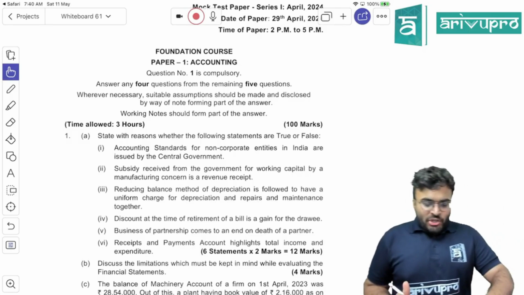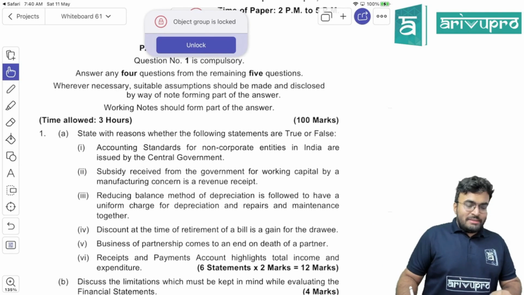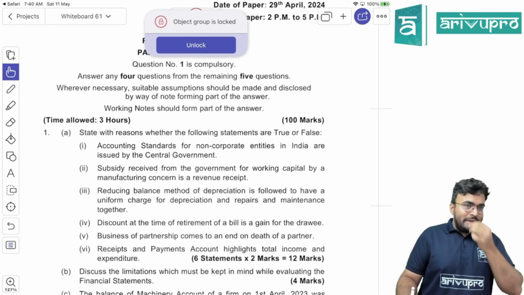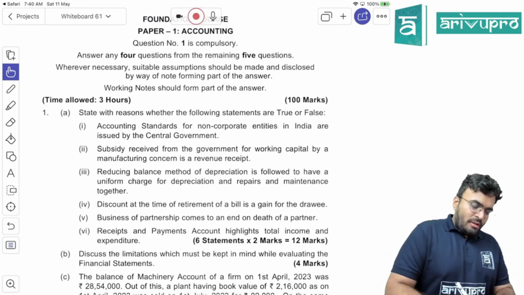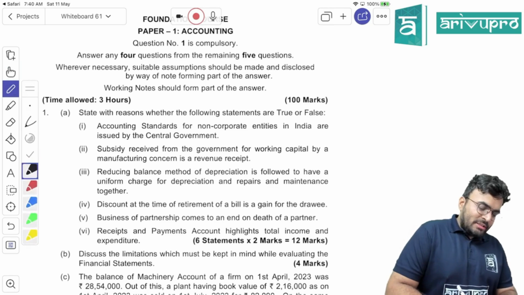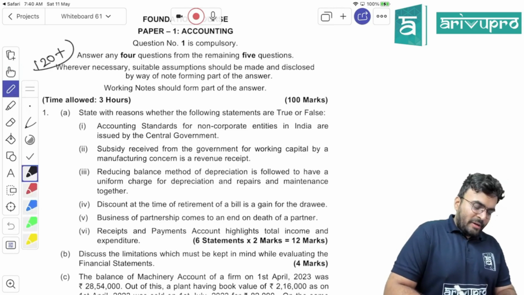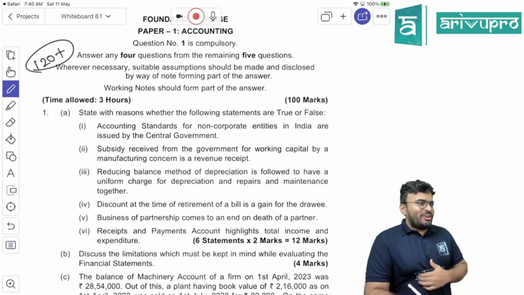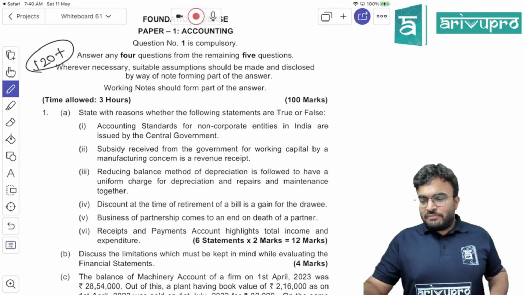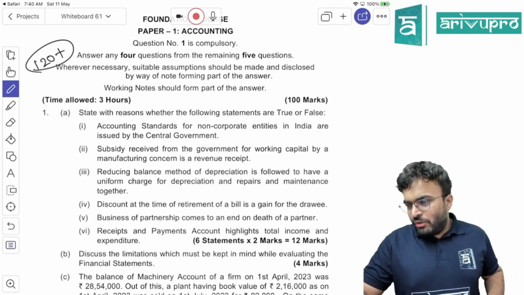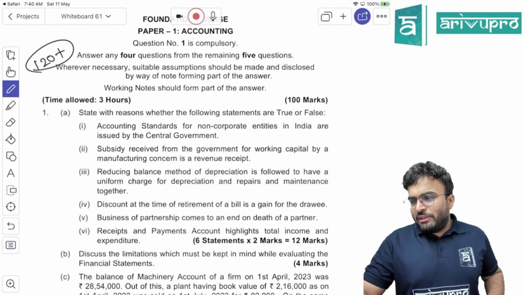Okay, let's start our discussion on MTP Series 1. Series 2 is not released yet, so we won't be in a position to discuss it as of now. Almost 120 marks plus is there in this paper because of choice and all that. And if you have noticed this, they have tried to cover everything. They have tried to cover almost all the chapters.